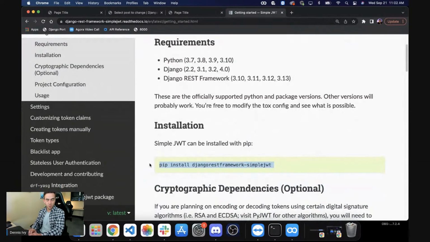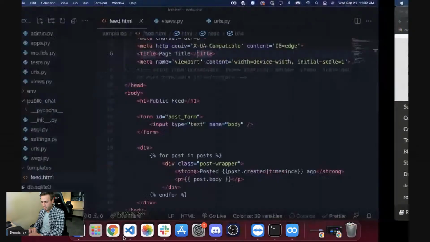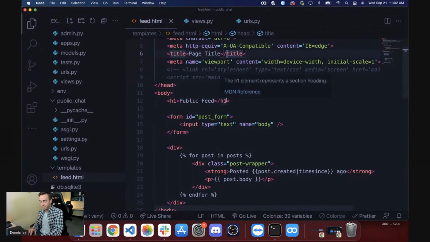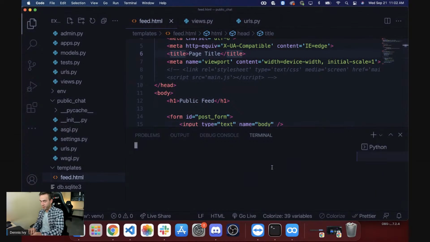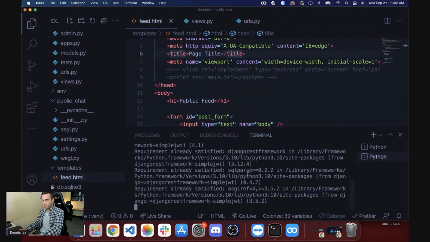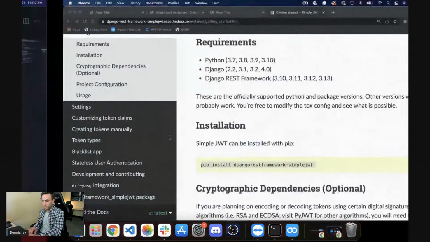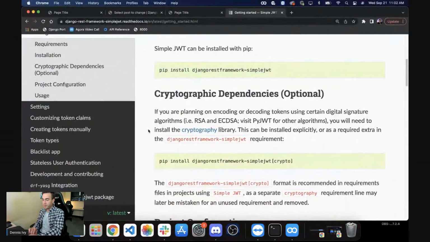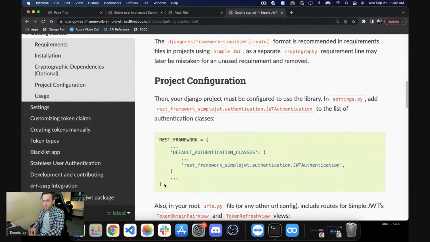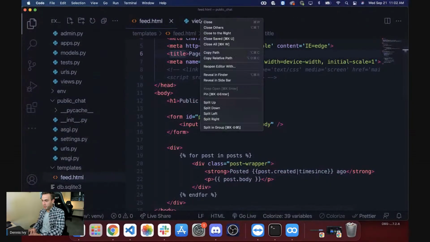Let's try to zoom in a little bit. And we're just going to bring that into the terminal. I'll open this up in a new tab here. Okay, so we have that. In order to make that work, what we need to do is override the default authentication mechanism. There's this REST framework dictionary right here, and we're going to set this up in settings.py.